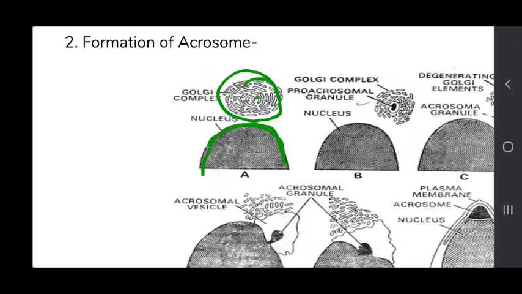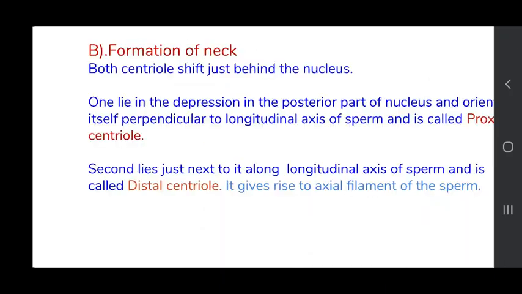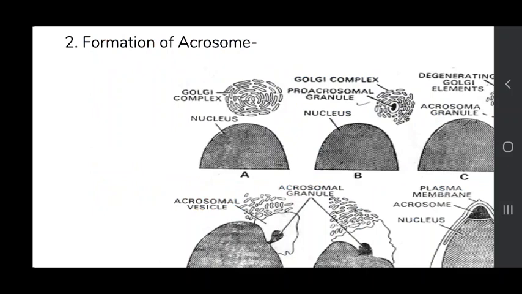And in between there are small vacuoles, and in the small vacuoles a dense body develops. Over here there is formation of a dense body, and that dense body is named the proacrosomal granule.